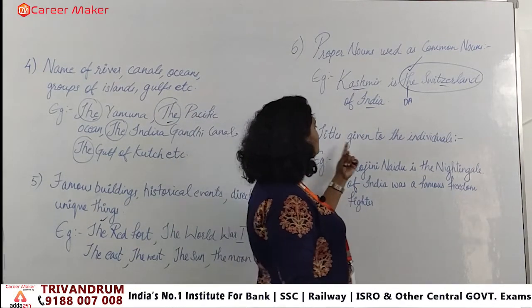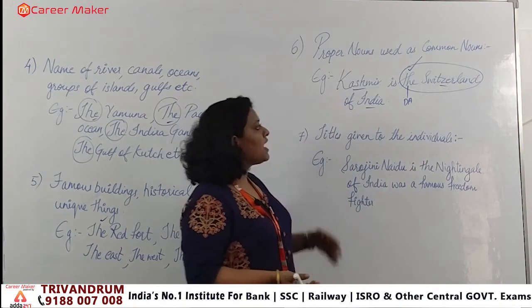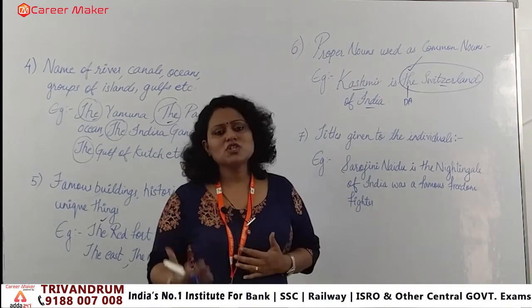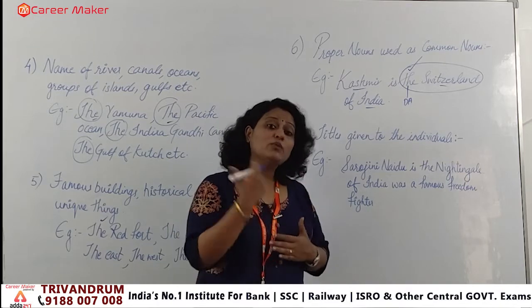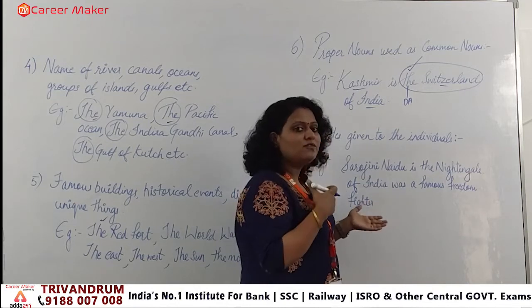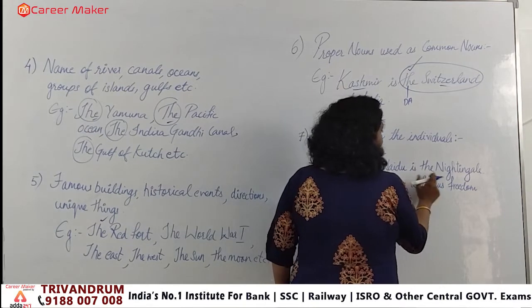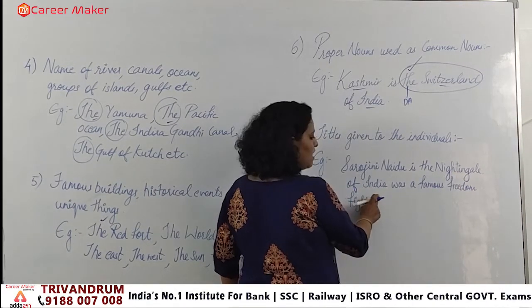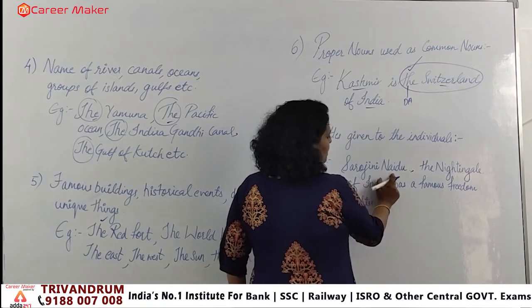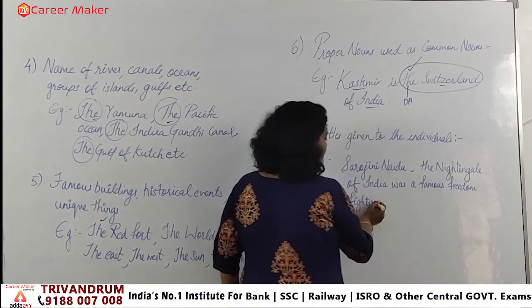Next rule that we have, titles given to the individuals. So what is the basic frame is that when we are talking about titles given to the individuals, when we are mentioning any person's name, any person that is being given a title, with that title we have to apply the definite article. So what is given here? Sarojini Naidu, the Nightingale of India, was a famous freedom fighter, right?